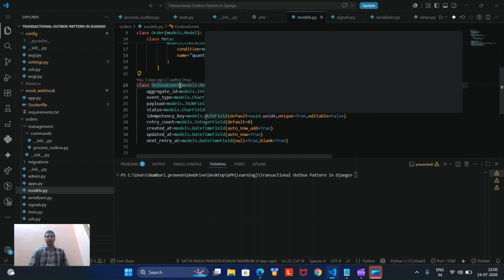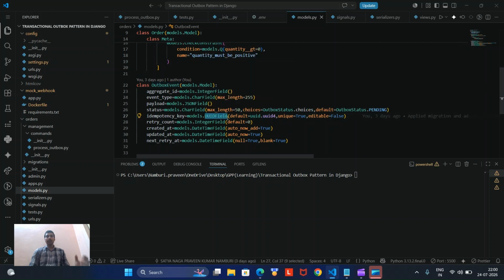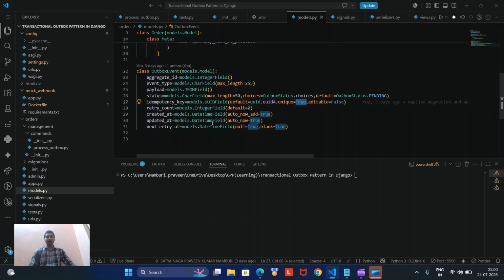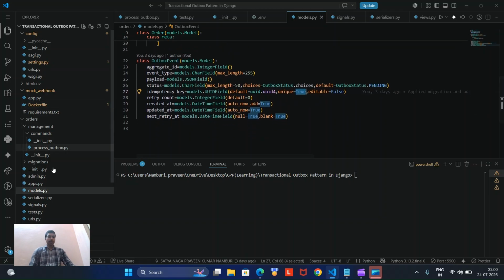Look here, we are assigning it to a UUID field, universal unique identifier, and by default we are creating a UUID, and we set unique equal to true, and it cannot be editable. So that's why we are adding these types of constraints. So yeah, this is our model.